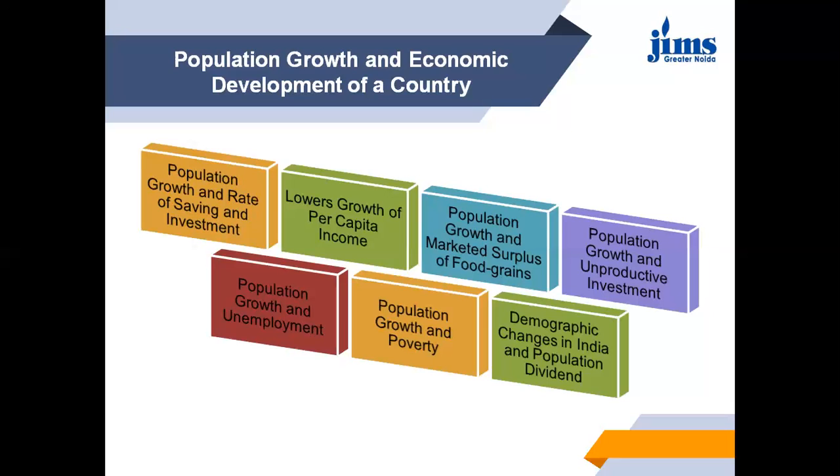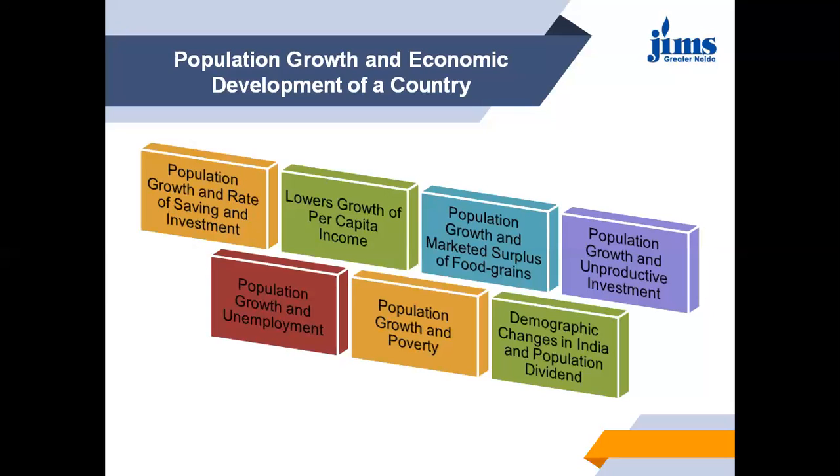Now, marketed surplus of food grains is the difference between the output of food grains by the agricultural population and their consumption of them. So we thus see that the growth in population has an adverse effect on the marketed surplus of food grains, and this acts as a drag on the growth of output and employment in industries.